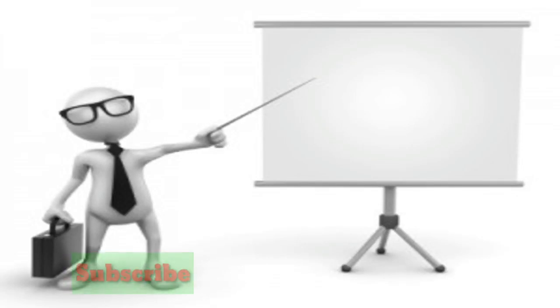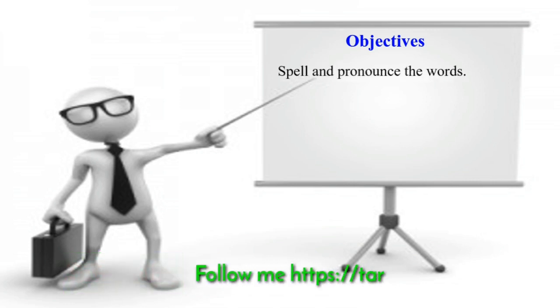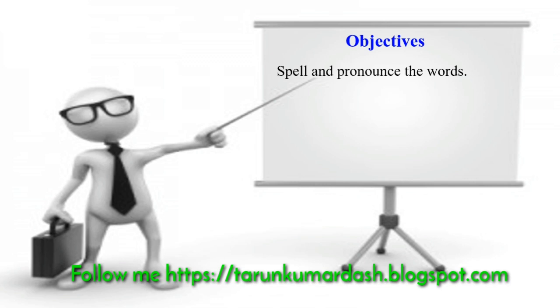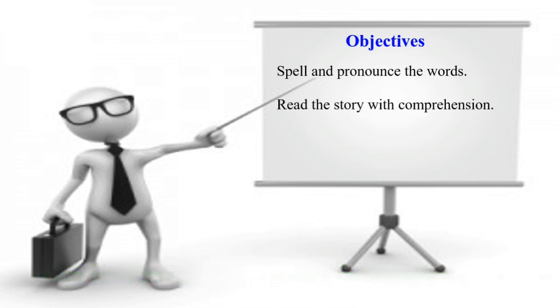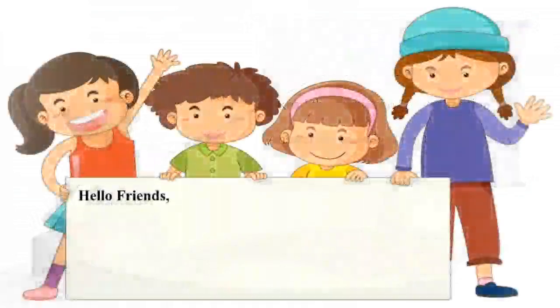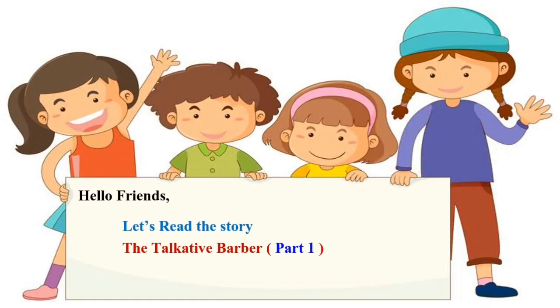Before going to the lesson, let us find out what objectives we are going to achieve after watching this video. The objectives are: number 1, spell and pronounce the words correctly. Number 2, read the story with comprehension, that means with proper understanding. Number 3, answer the questions related to the story. So friends, let's read the story, The Talkative Barber, Part 1.